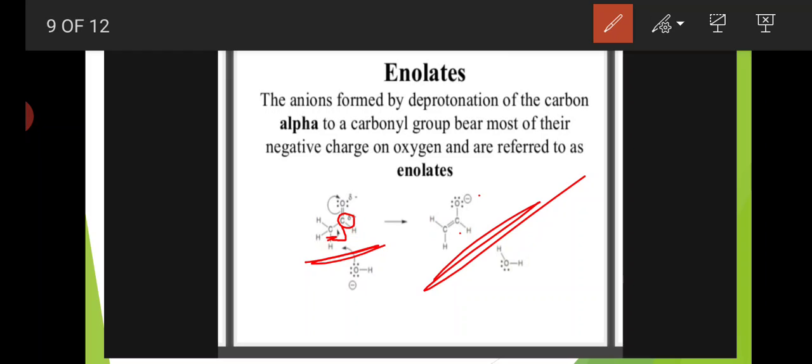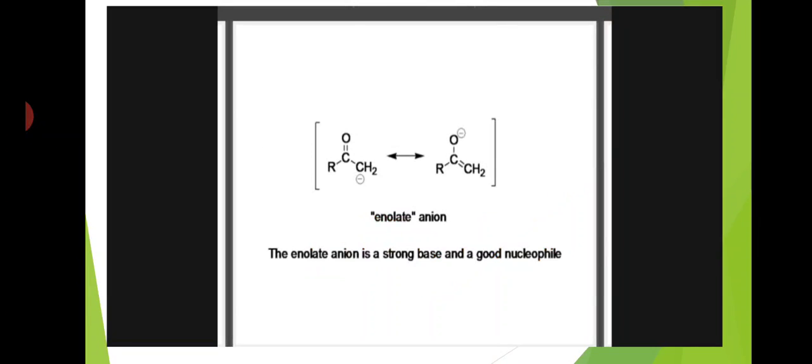Okay students, the anions formed by deprotonation of the alpha carbon to the carbonyl group, where oxygen gets the negative charge, are called enolates. Here the alpha hydrogen is eliminated and a carbon-carbon double bond forms, and oxygen gets a negative charge, so it is called an enolate ion.